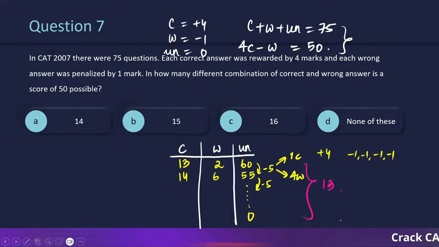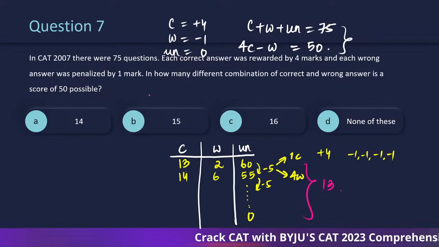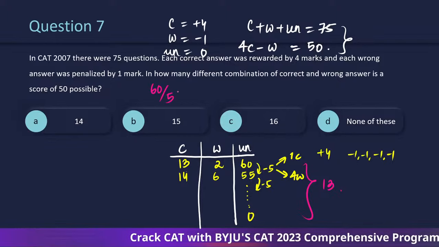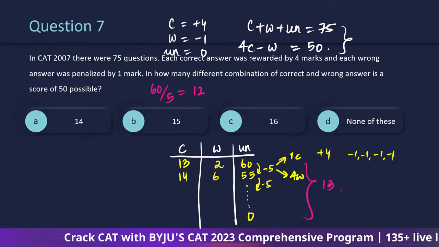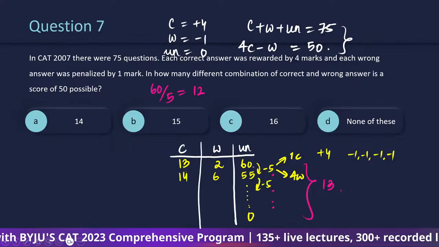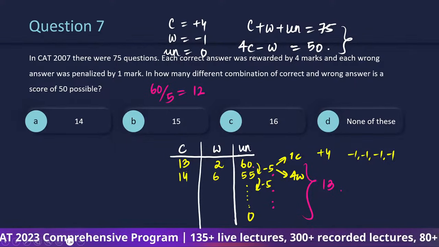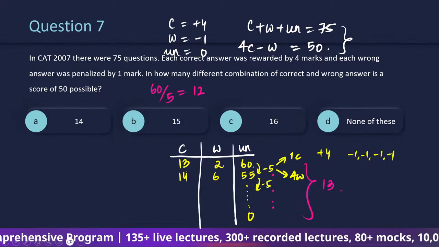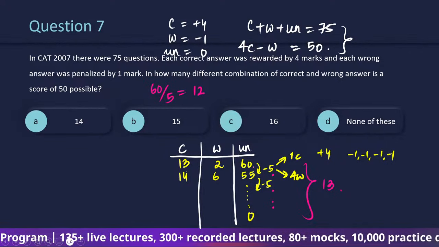13 such values. Right? You can also use the general term of an AP logic, or you can simply see that 60 divided by 5 is 12. That means there are going to be 12 jumps, and if there are 12 jumps, there will be 13 values. If you jump once, your feet are on the ground 2 times.